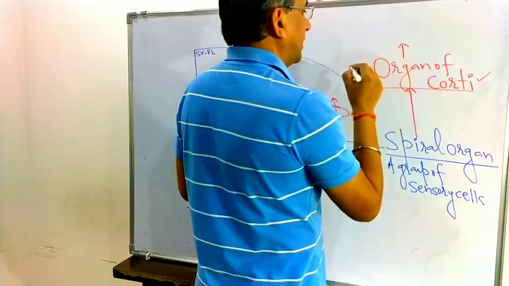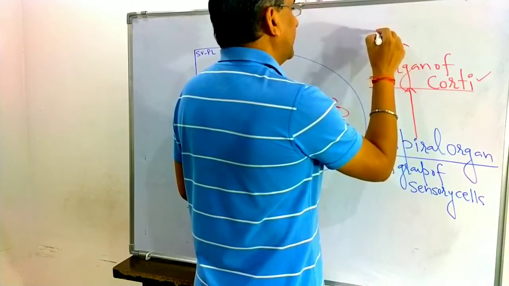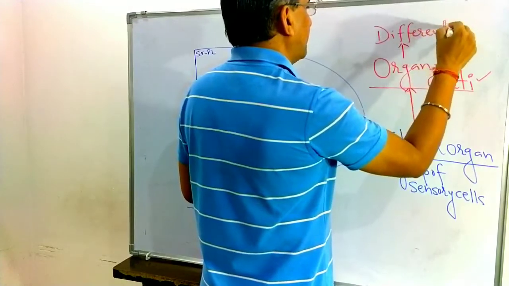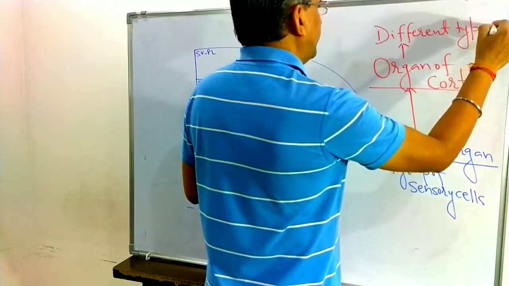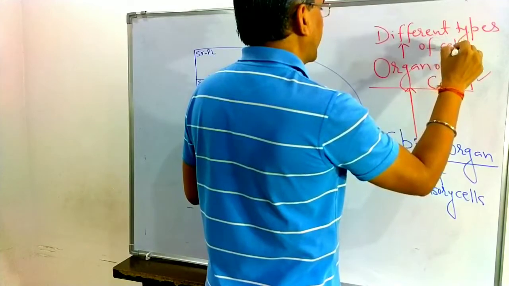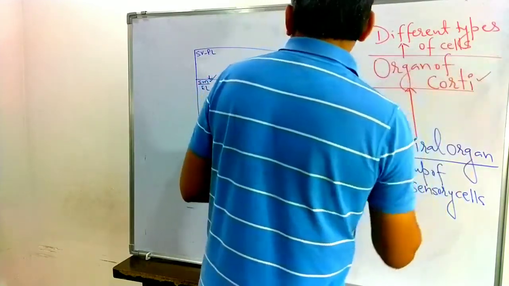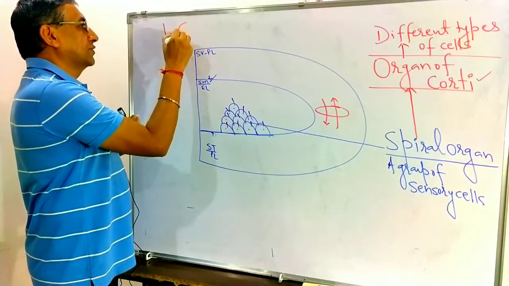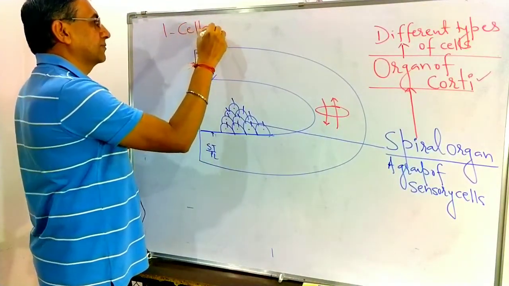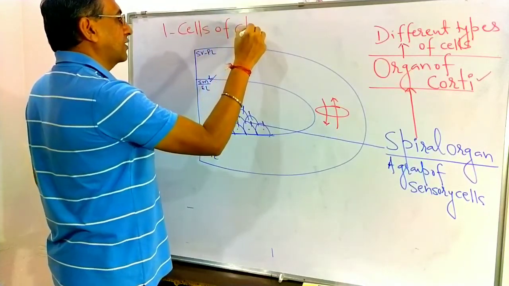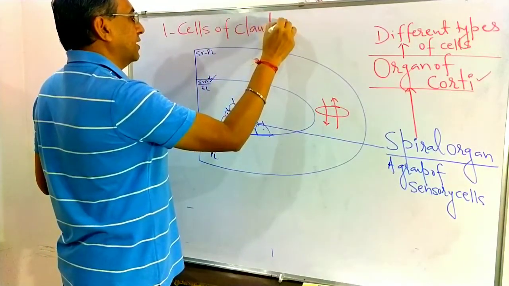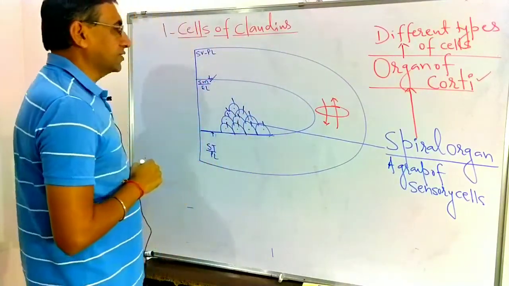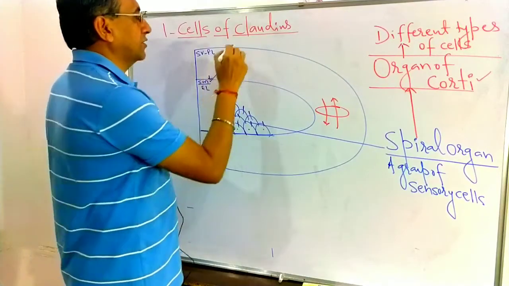In the organ of Corti, different types of cells are present. First, cells of Claudius. Claudius is the name of a scientist. Getting? The first one is known as the cells of Claudius.